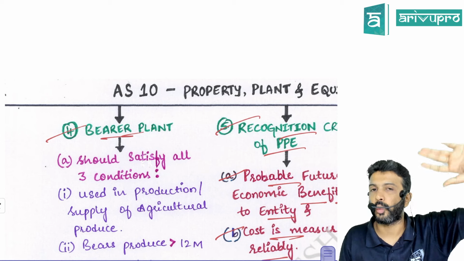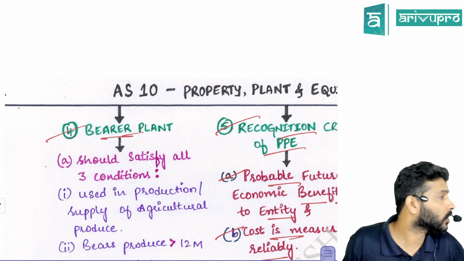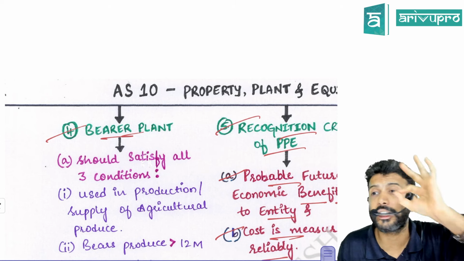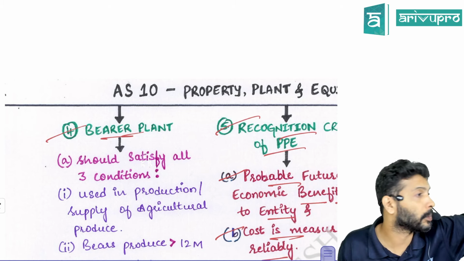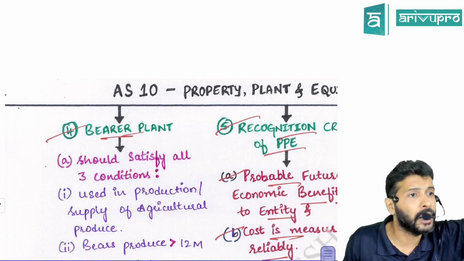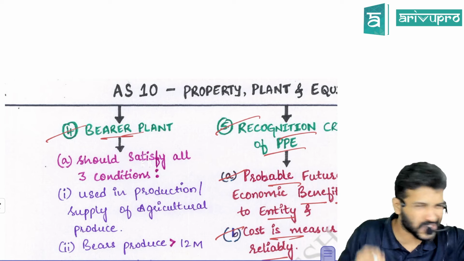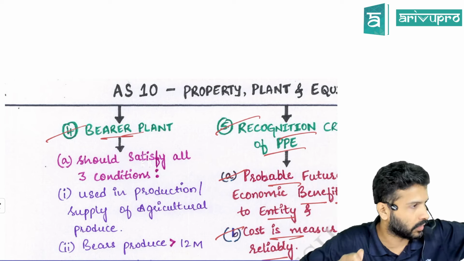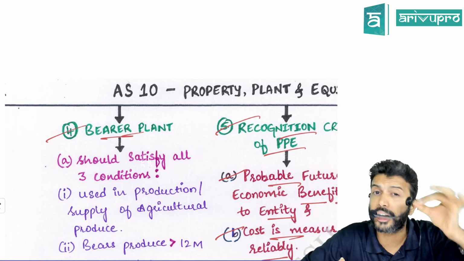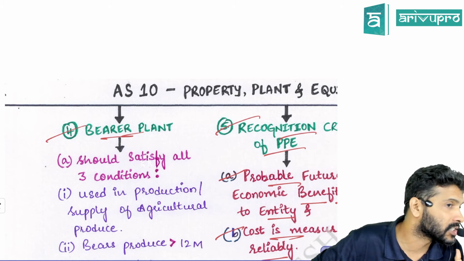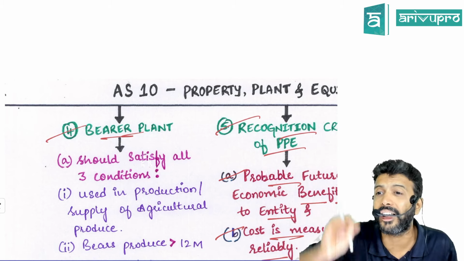All the 3 criteria. One, it must be used in the production or supply of agricultural produce. Two, it must bear the produce for more than 12 months. Once I read it out, then we'll spend a minute on that. Three, it has a remote likelihood of being sold as agricultural produce except for incidental scrap sale.